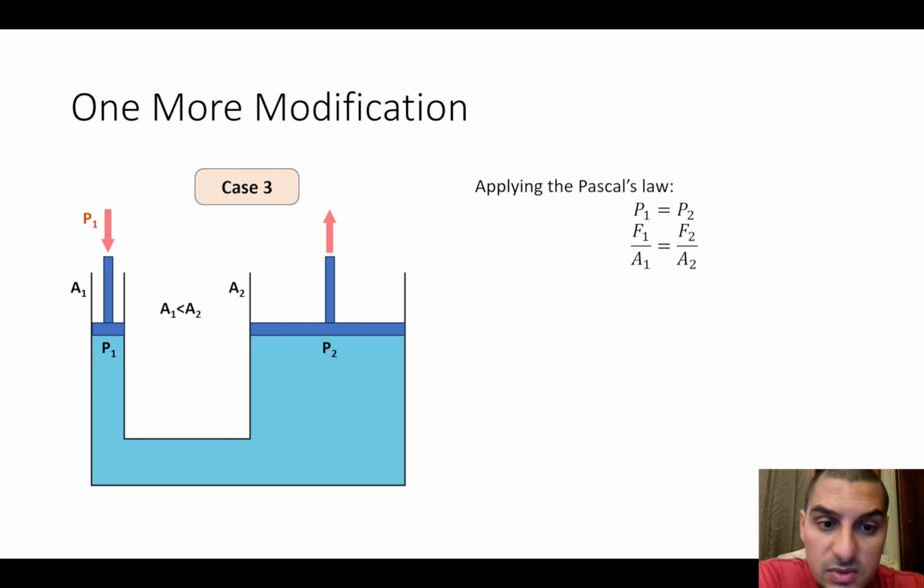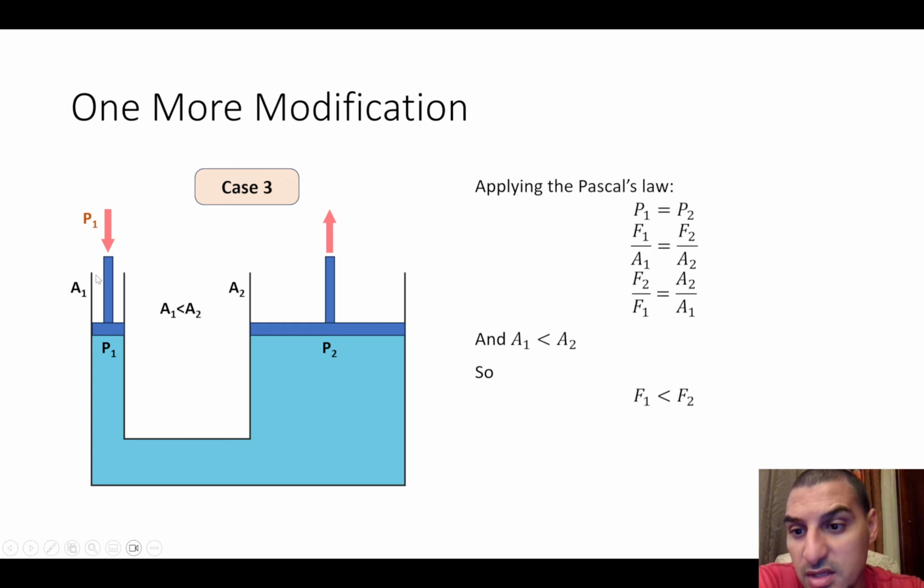We can rearrange the equation to put the ratio of the forces on one side and the ratio of the areas on the other side. So we can say that F2 over F1 equals A2 over A1. It means that the force that this piston is applying upward divided by the force that is applied on this piston is equal to this area over this area.